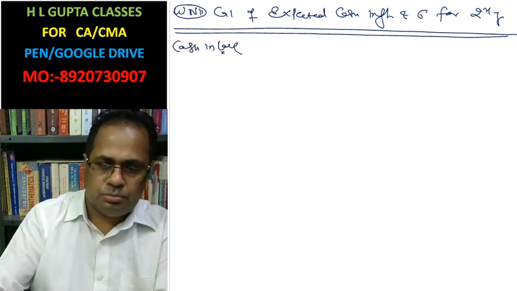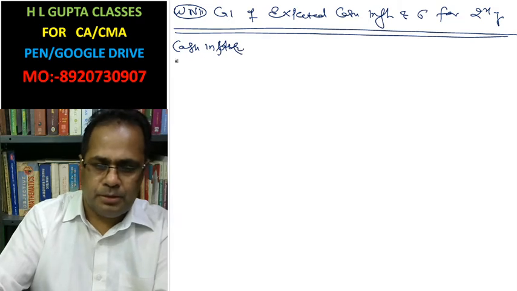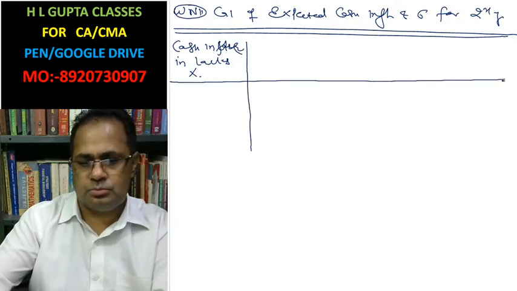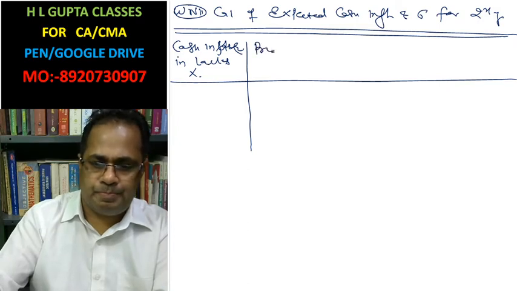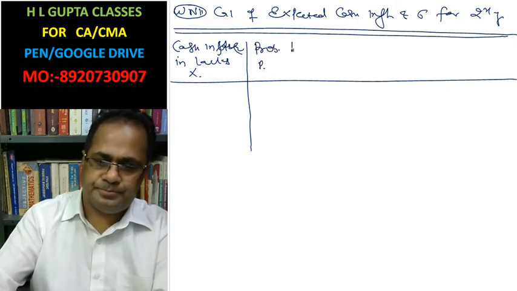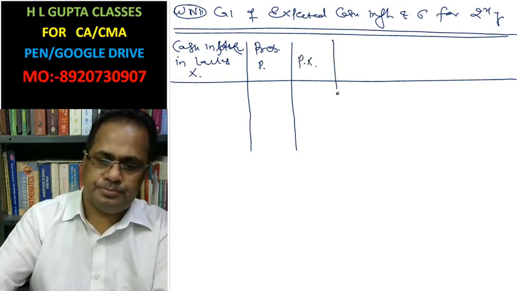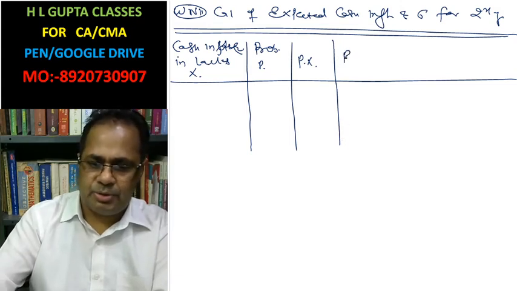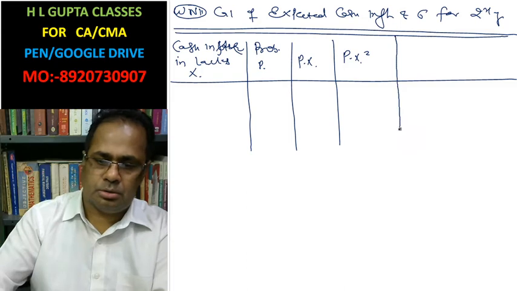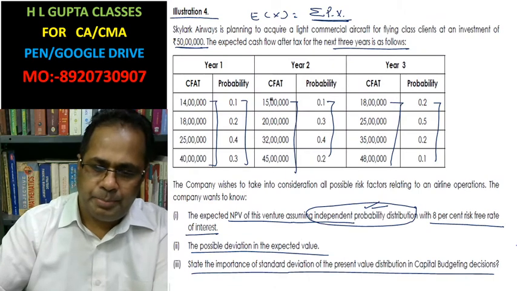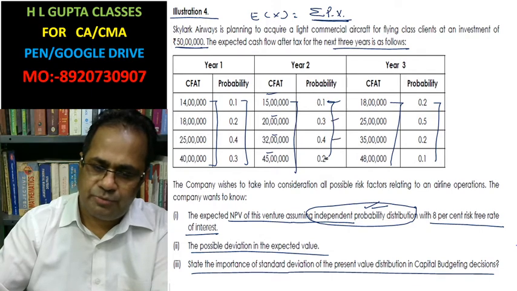Cash inflow in lakhs, this is the xi. Probability, that is the pi. Then pi xi and pi xi x square. In the second year the cash inflows are 15 lakh, 20 lakh, 32 lakh, 45 lakh, with probabilities 0.10, 0.30, 0.40, 0.20.